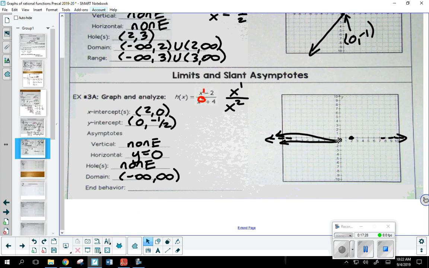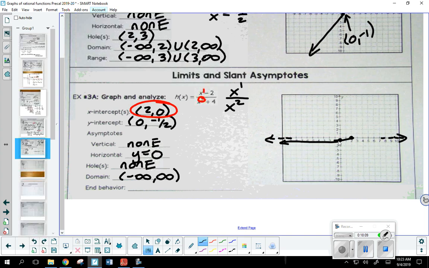Remember, what was the x-intercept we found? We only found the one x-intercept, right? If this guy was meant to approach 0 from above, what would he have to do? He would have to cross the x-axis. We should have been able to find another intercept. Because we don't have that, that tells me he has to approach it from below. So where do you think I'm going to connect this negative 1/2 to now? What would be the next logical place? Andrew? I'd go ahead and connect it to the next intercept right there.